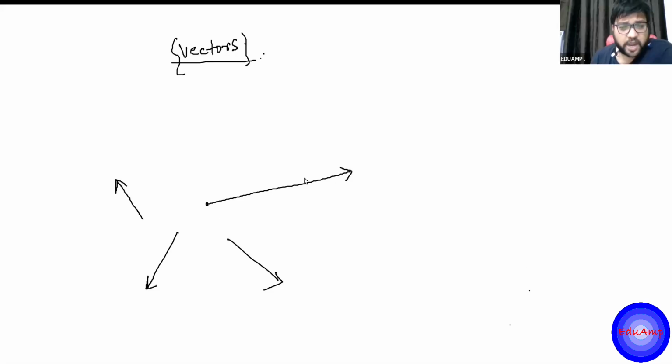And the length of the arrow tells me about the magnitude. So let's say these two vectors are parallel to each other, but the red one is longer than the black one. That means the magnitude of the red vector is more than the black vector. Let's say this is 2 units.